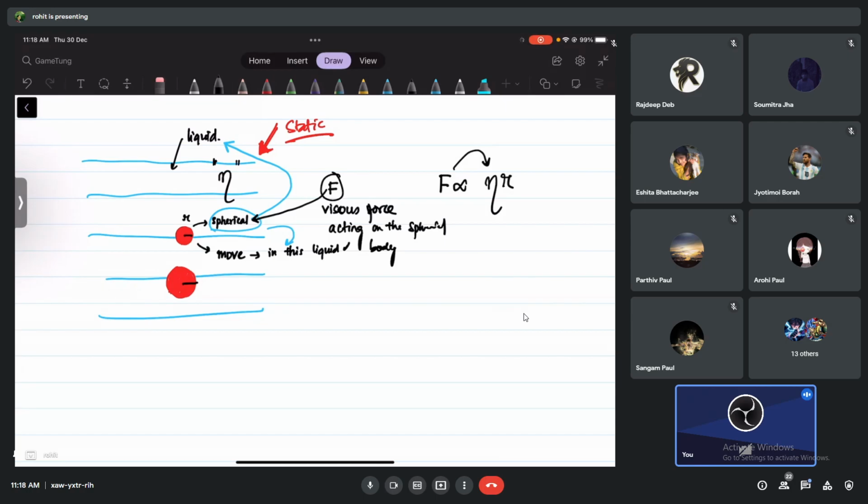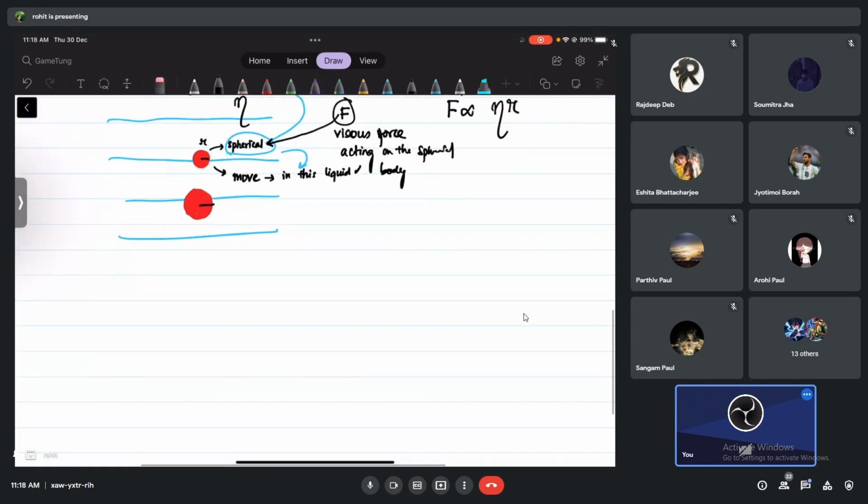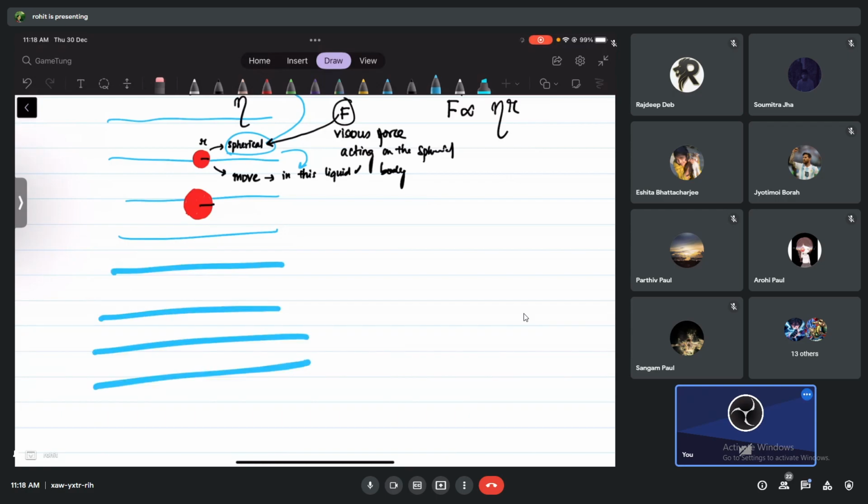And one more thing, look at this. If I have a comparison between two spherical bodies, you will understand. I have a body here and an identical body, but the first body wants to move with a velocity, let's say v1, and the second body wants to move very fast, v2. Now look at the comparison.